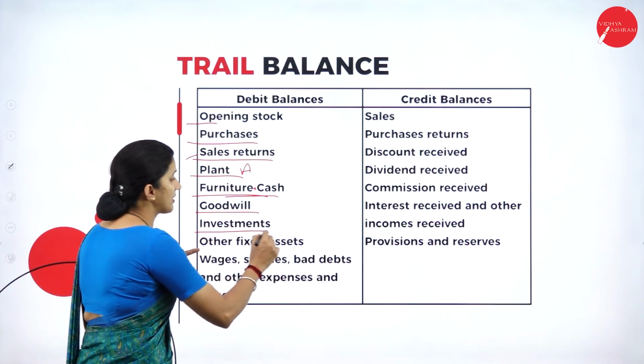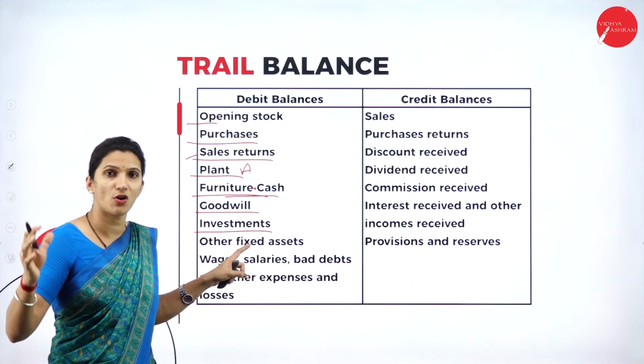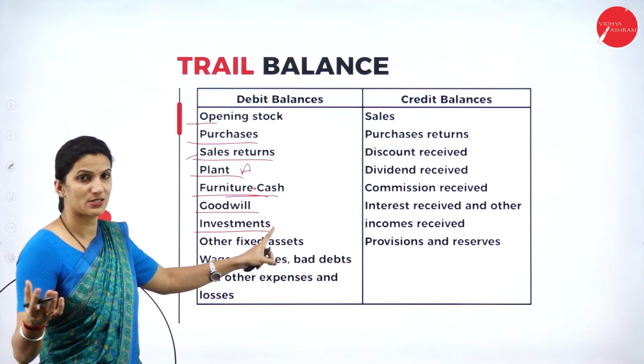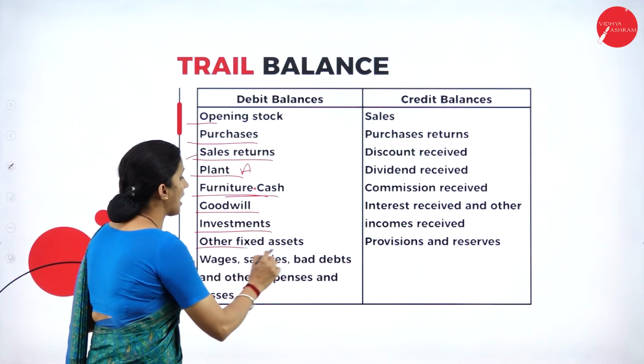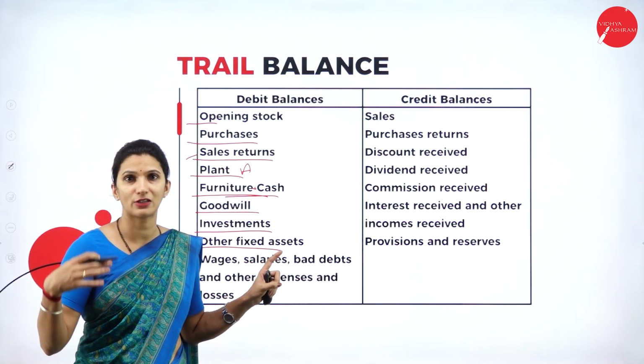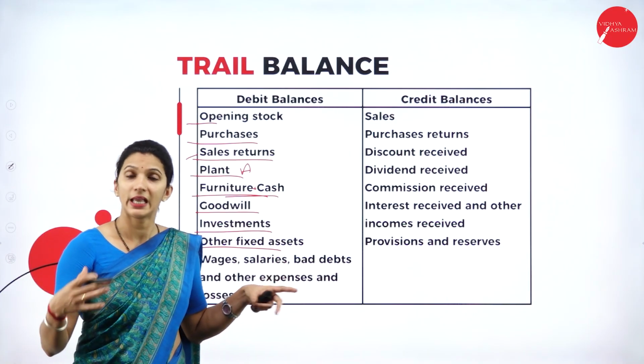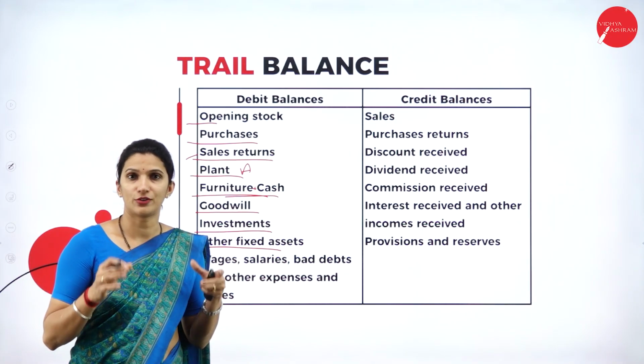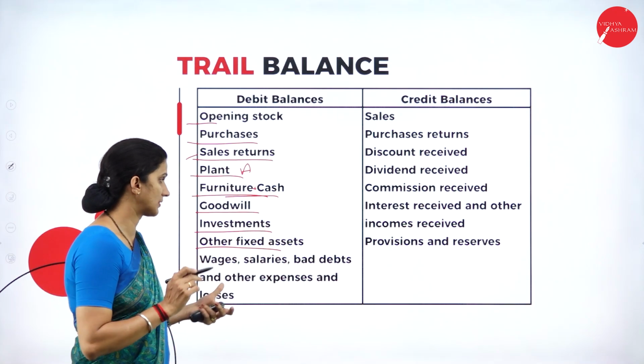Then we have investments made in any other shares, bonds or any other company. So that is one asset. Then we have other fixed assets, the tools or loose tools or the building or the vehicles or the equipment, any fixed asset of that business. So that comes under the debit side.